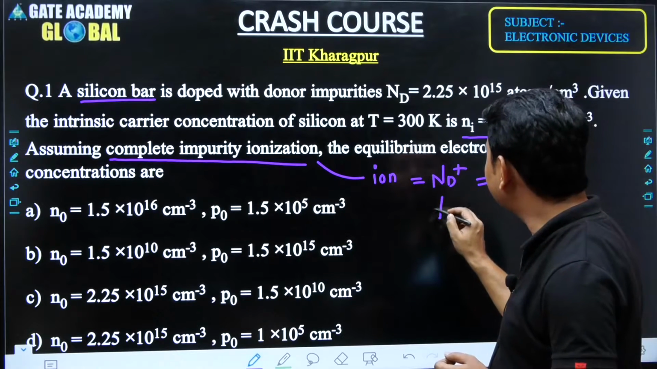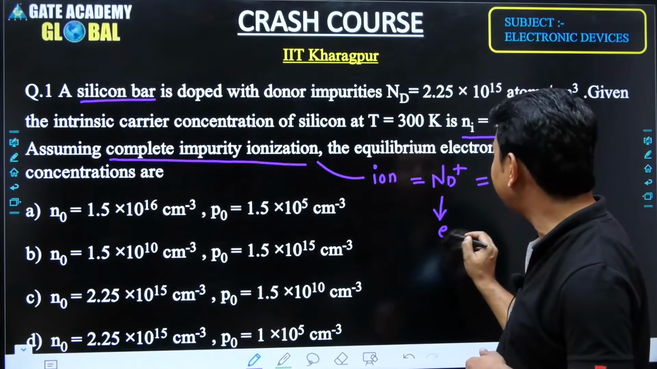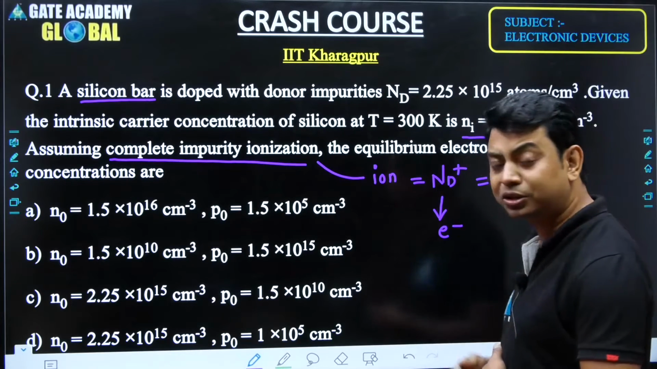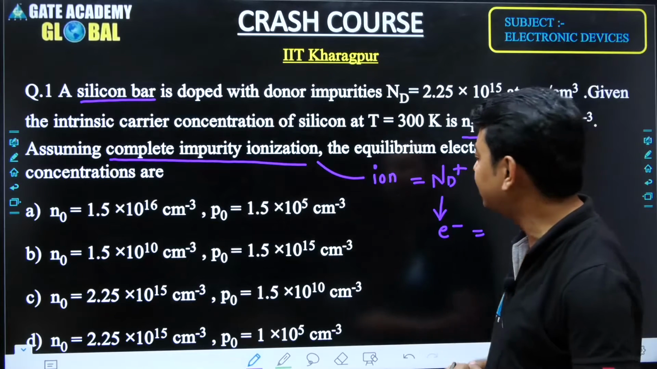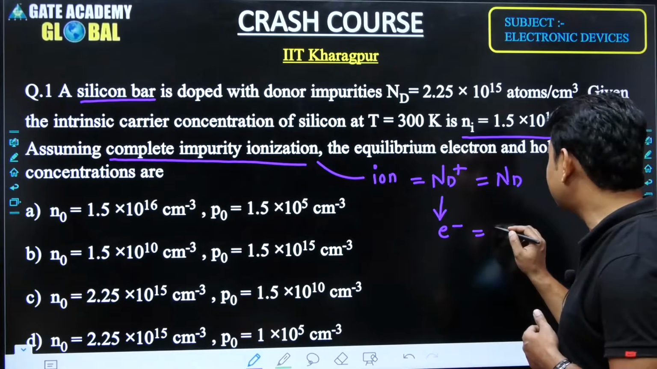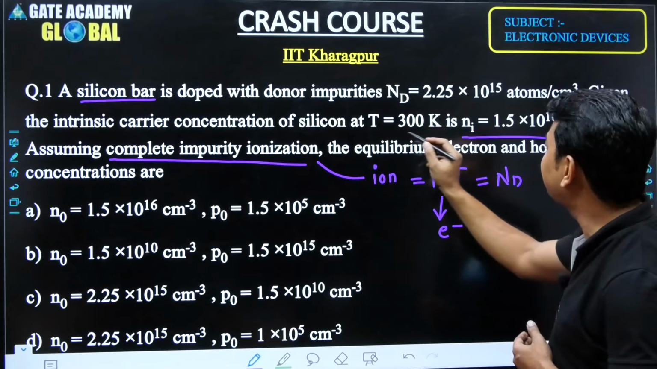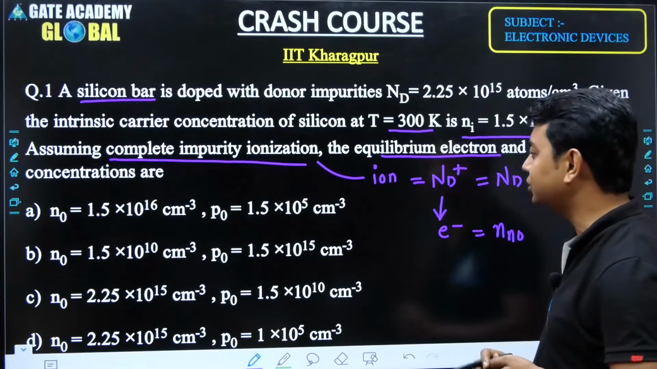If they become an ion, then definitely it will become a positive ion, and it will give electrons to the semiconductor body. So how many electrons is it providing? Sir, if it is 100% ionization, or complete ionization, then the electron concentration is given as N in N type at thermal equilibrium, that is 300 Kelvin. So they are asking for the equilibrium electron concentration.